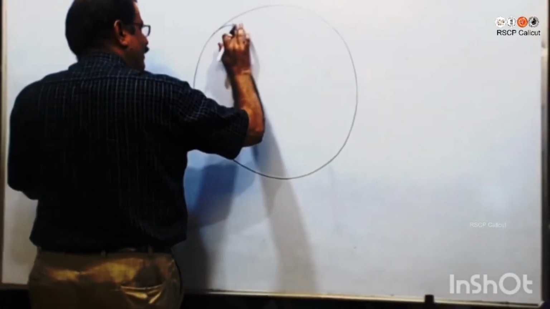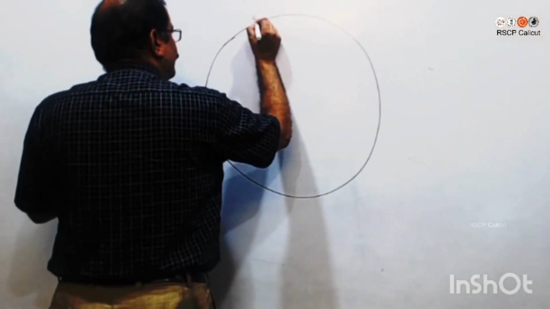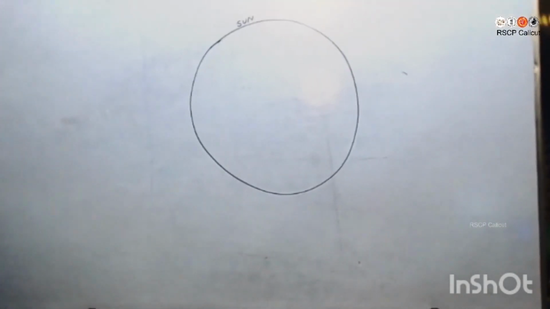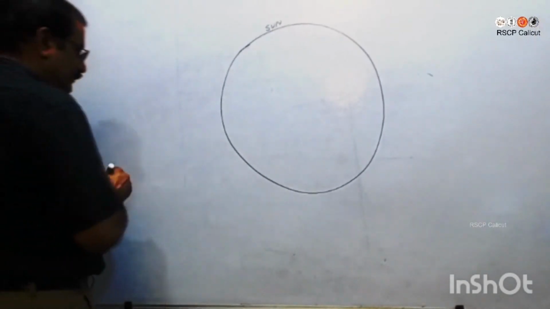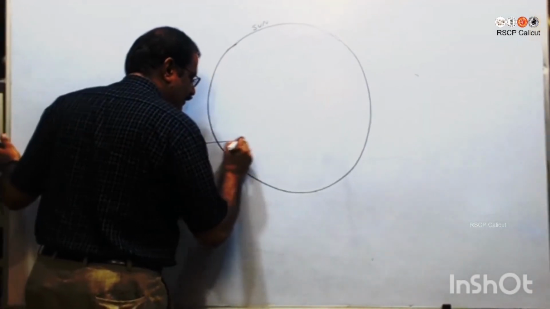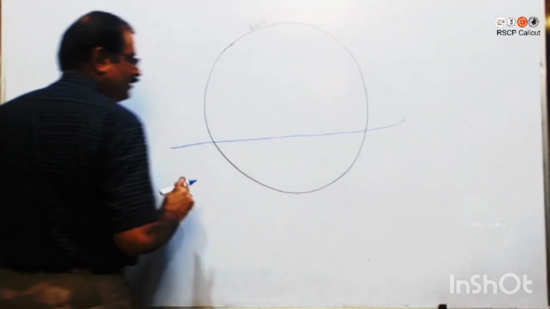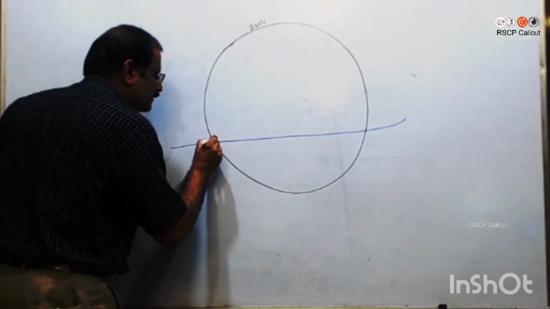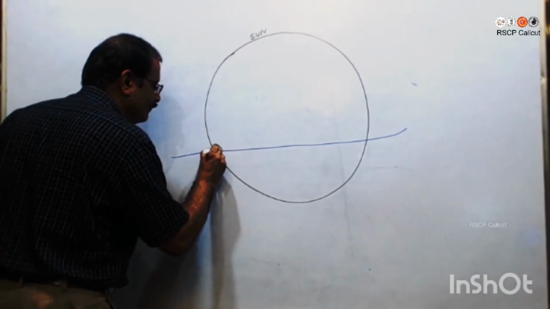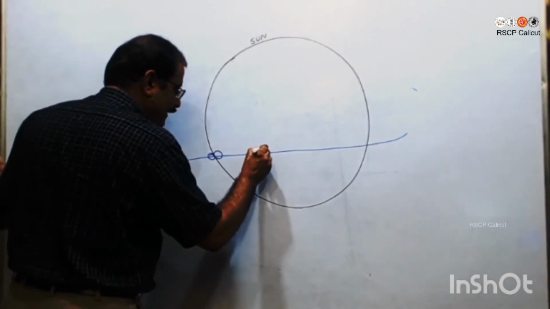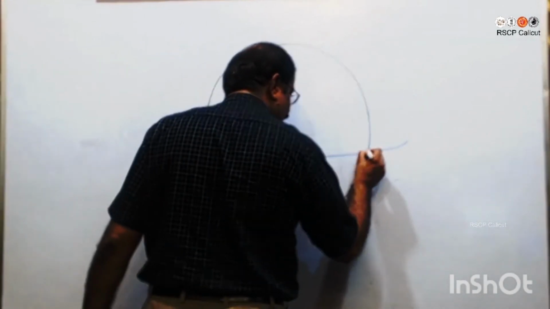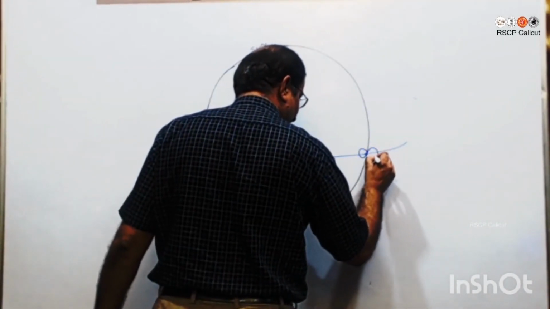This is the disk of the Sun, and we have Venus, which is between Earth and Sun. Venus is coming and passing along the disk of the Sun, somewhat like this. It is coming here, then it is coming here, and then it is fully inside, and it is moving like this, and then again it comes here and it exits from here.